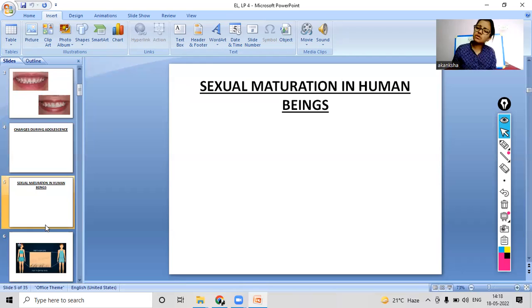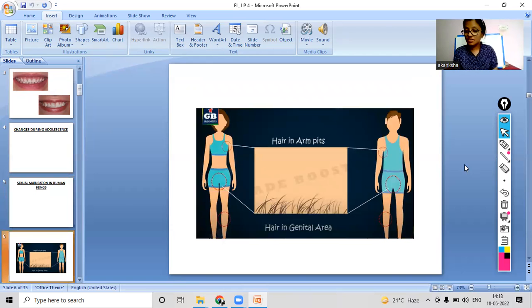Some changes may be similar in both genders, in girls and boys, and some changes may be different in both genders. And we will see some different changes that we missed while discussing earlier. Okay, so yes, the first change you can see in this picture is the hair. During our childhood, our body does not have much hair. It is more hairless. It is always clean, right?